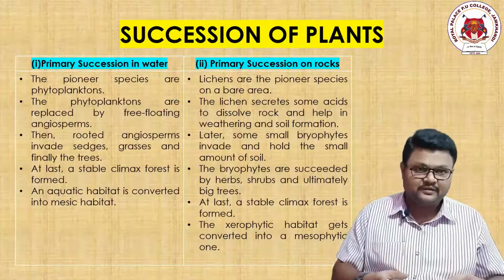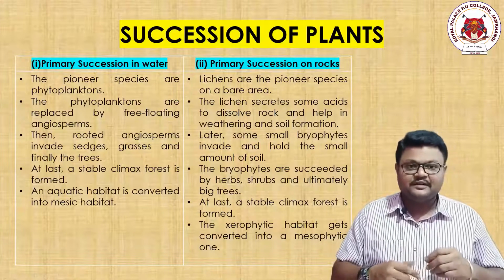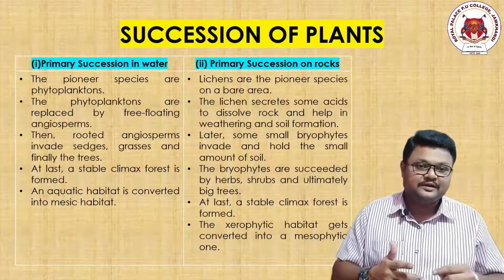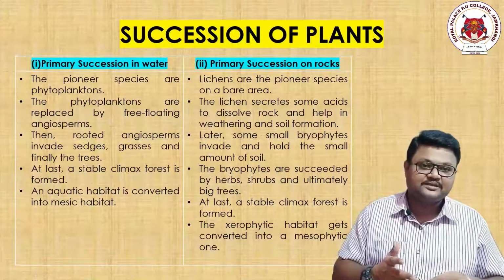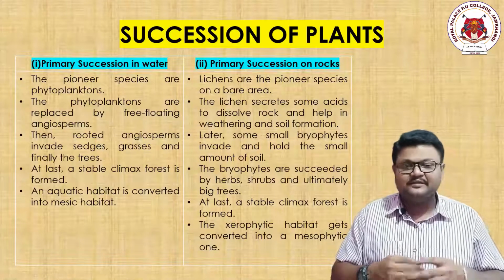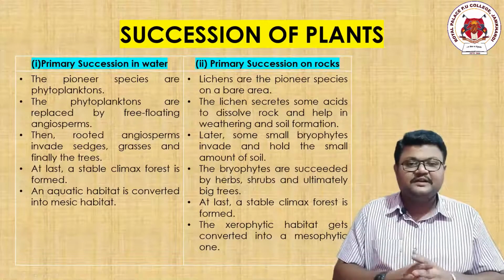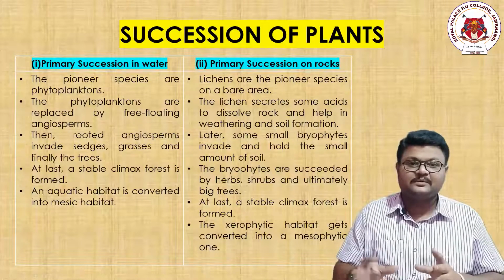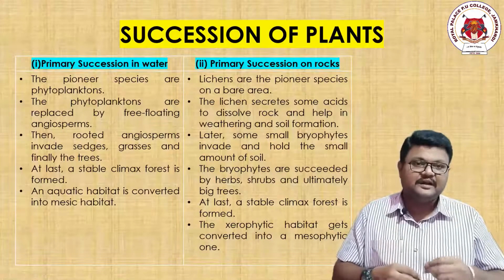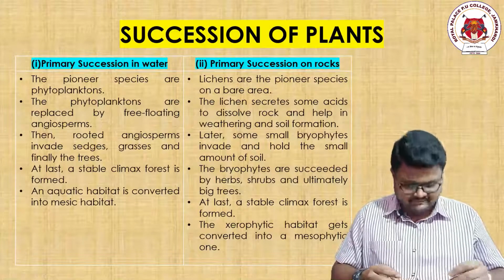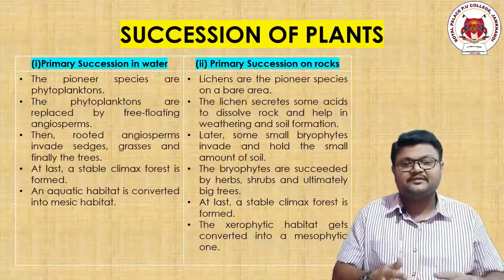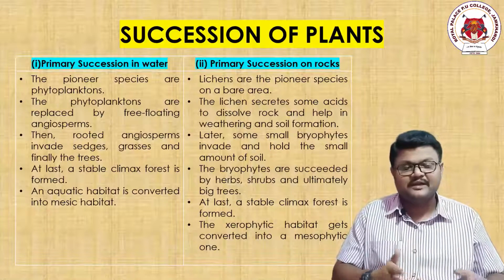In case of the rock condition, when the bryophytes, pteridophytes, gymnosperms, angiosperms got created, then we say that the climax community is produced. Finally, in case of water, this aquatic habitat results in the formation of a mesic habitat, and this xerophytic habitat results in the formation of a mesic habitat.